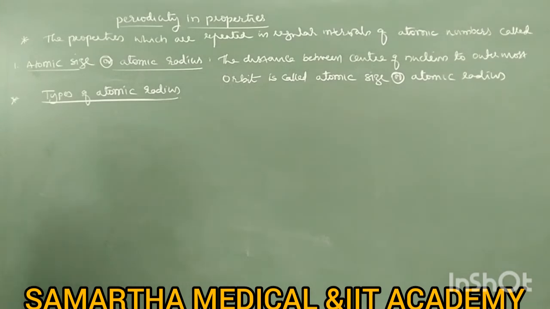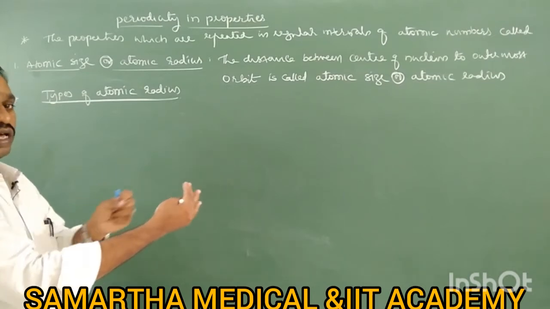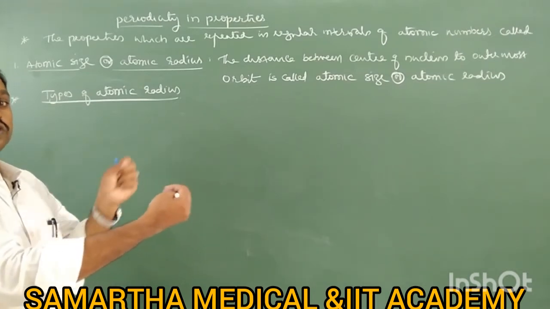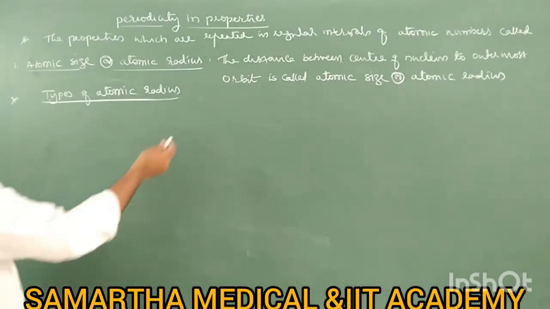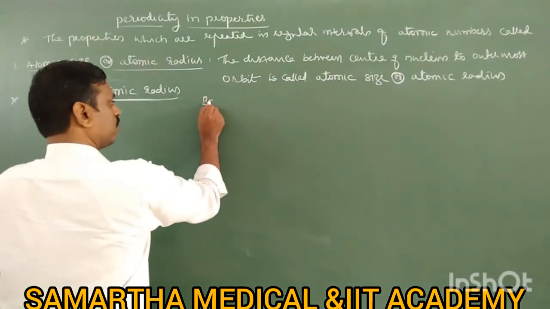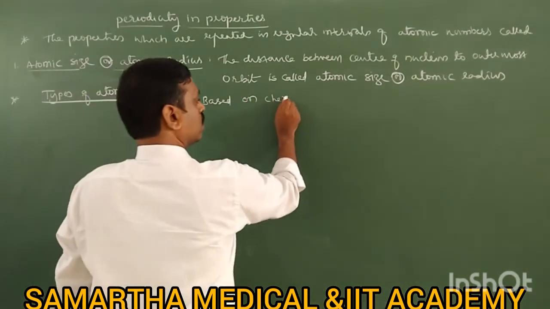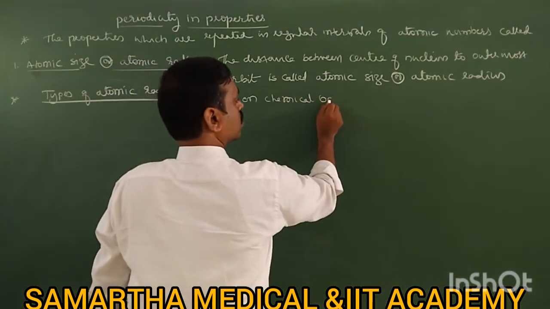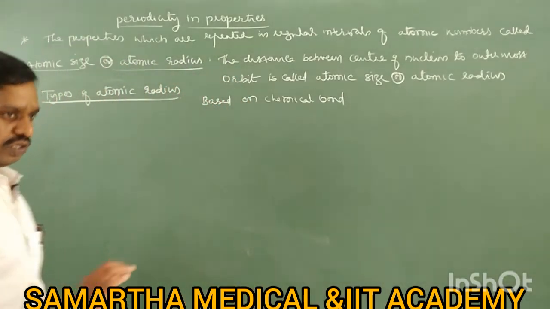The types of atomic radius are based on bonding, or internuclear force of attraction, nothing but a chemical bond. Based on chemical bond, atomic radius is classified into 3 types.